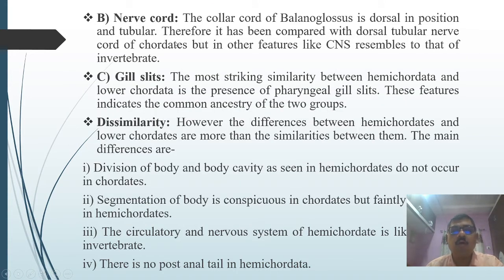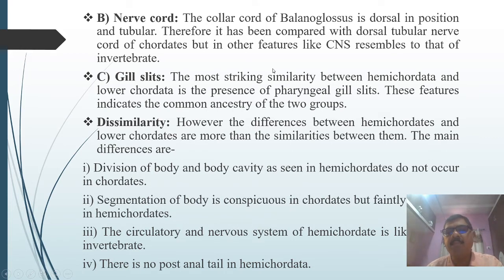Then the nerve cord: the collar cord of Balanoglossus is dorsal in position and tubular. Therefore, it has been compared with the dorsal tubular nerve cord of the chordates, but in other features like the central nervous system, it resembles that of the invertebrates. But you can consider it a striking similarity with the chordate. That is, the collar cord of Balanoglossus is dorsal in position and tubular, and can be compared with the dorsal tubular nerve cord in the chordate. This is one similarity, and the next one is the gill slit.